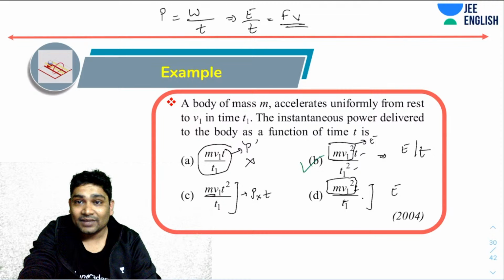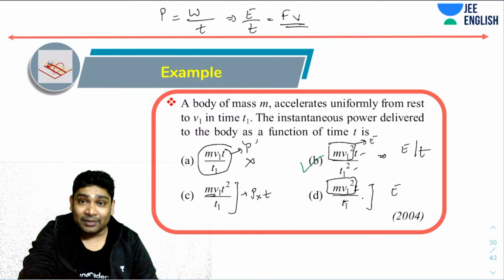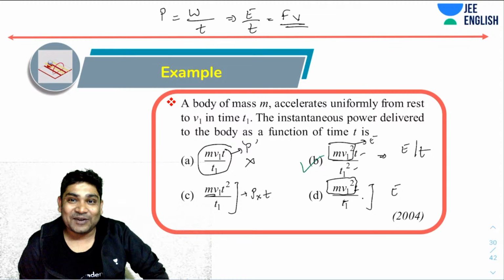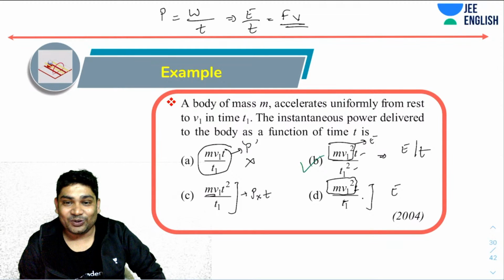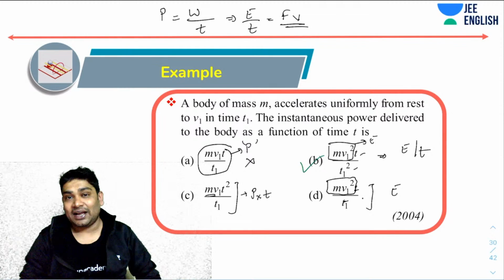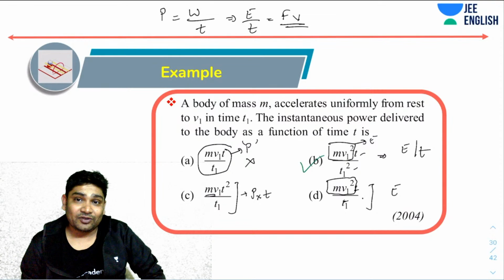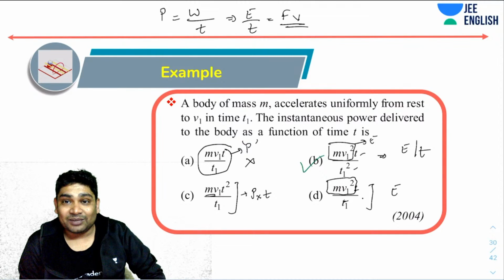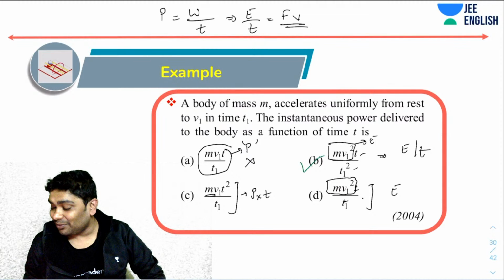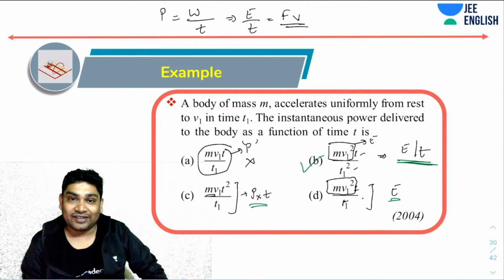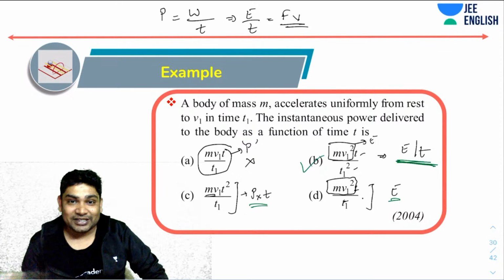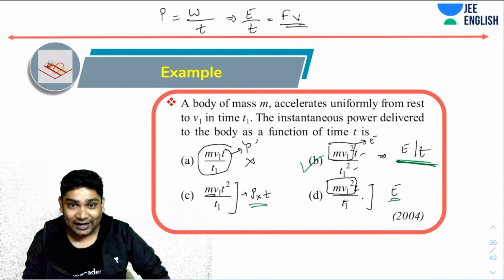Dimensional analysis would have told me the answer is B. I don't even need to solve this. You just need to know the dimensions of power. Power is work over time or energy over time or force into velocity. The first clearly has dimensions of momentum, second has momentum, third has momentum into time, this has the dimensions of energy, and this is the only one having dimensions of energy over time. That's it. Immediately you have the correct answer just by looking at your options.